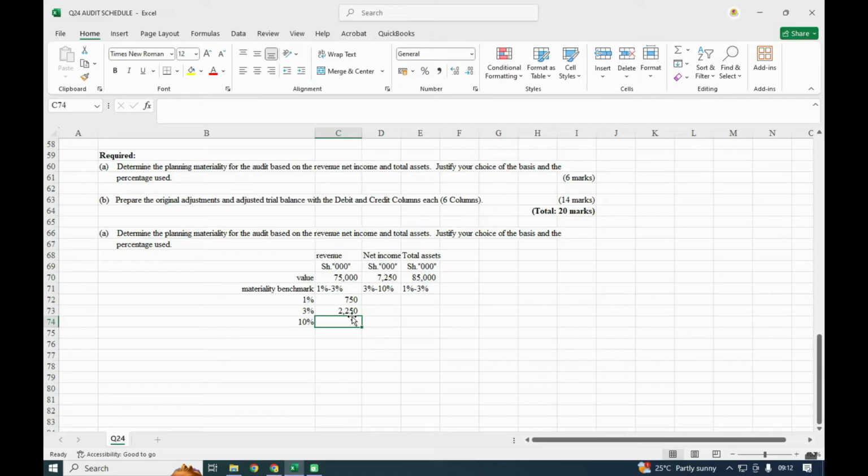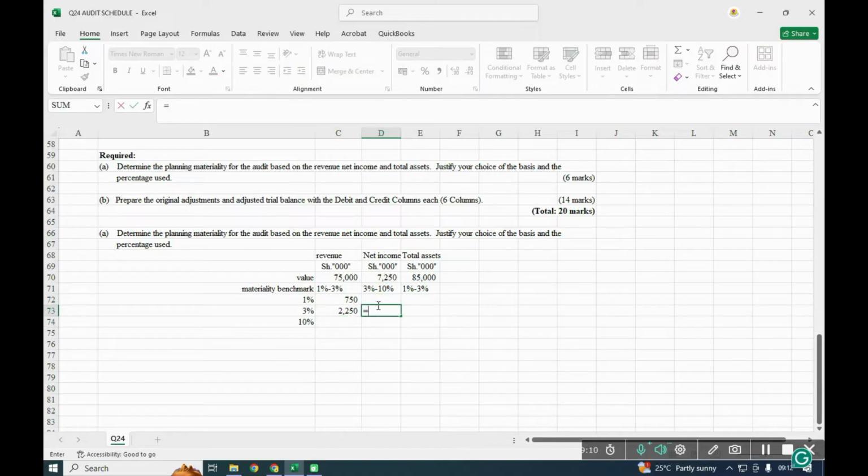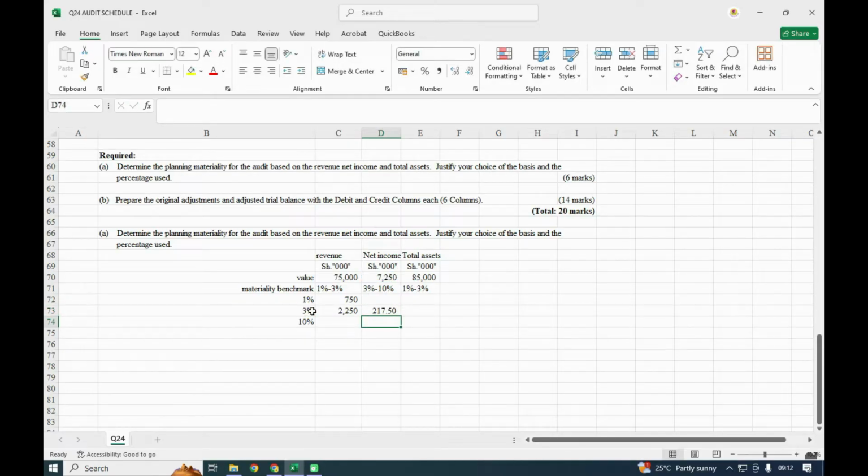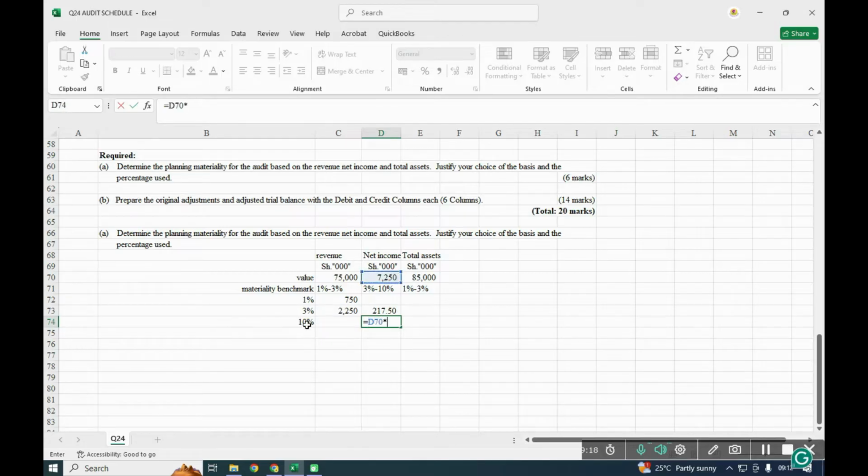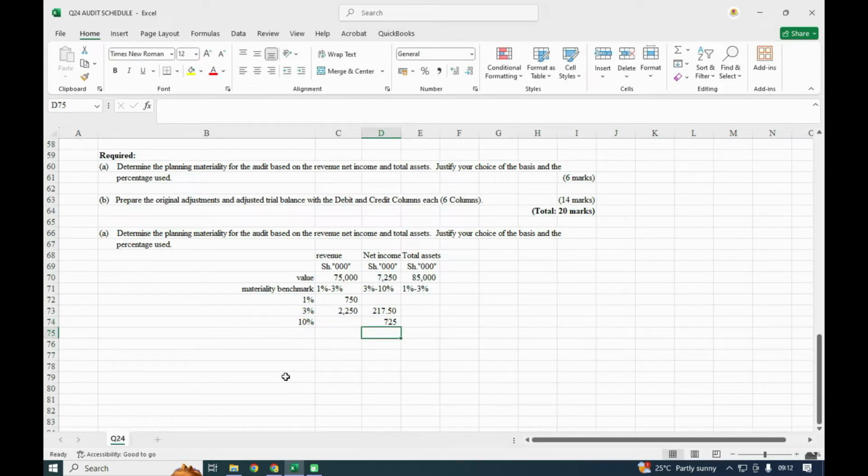Above that, it will be termed as material. Here, we are calculating 3%, which will be 217, and 10%, which will be 725. So again, in this case, if a value lies between 217 to 725, above 725, the value will be material, and the statements will not be presenting a true and fair view.